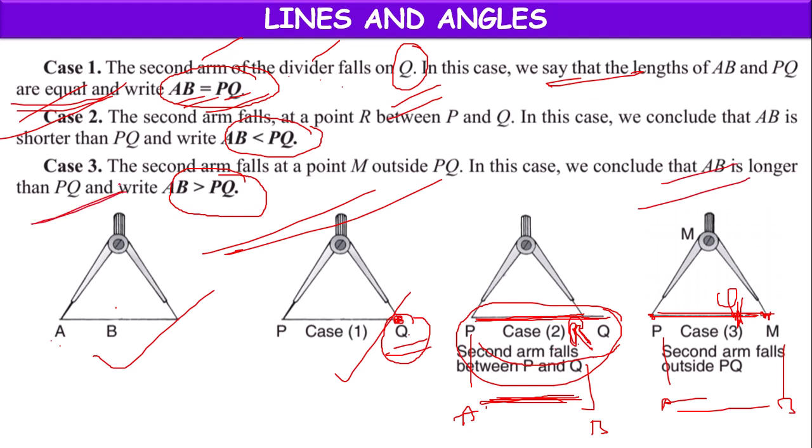In some cases, just by observation we can tell, but as mathematics students we have to tell the answer accurately, not by observation.